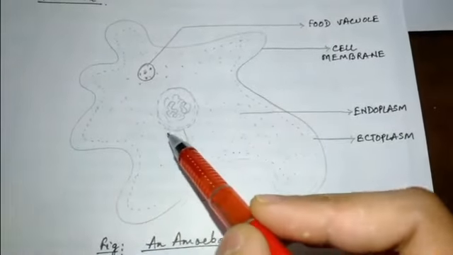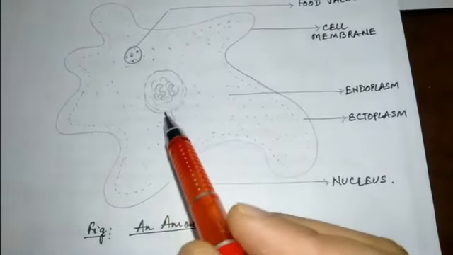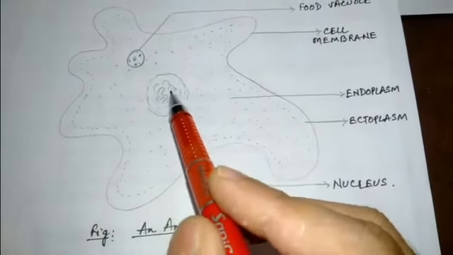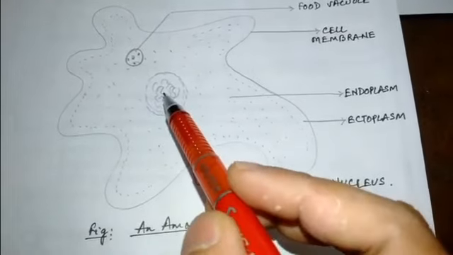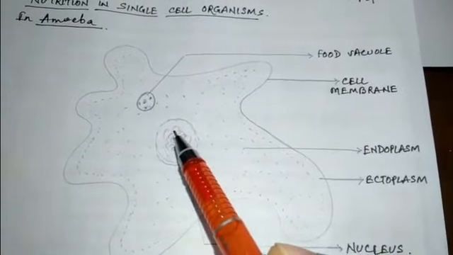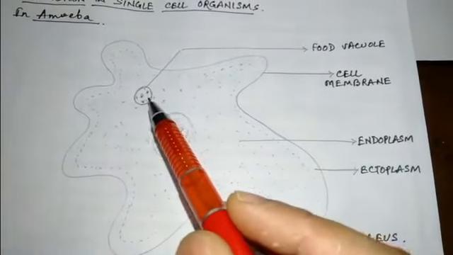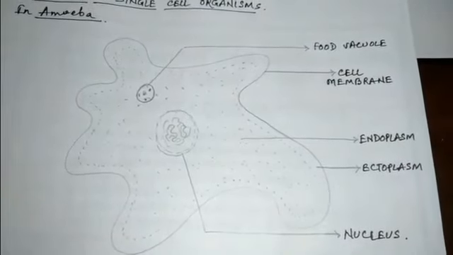Amoeba has a eukaryotic nucleus which is bound by a nuclear membrane, and genetic material is distributed inside the nucleus. Whenever an amoeba ingests food, the food is present inside a vacuole, and that vacuole is termed a food vacuole.